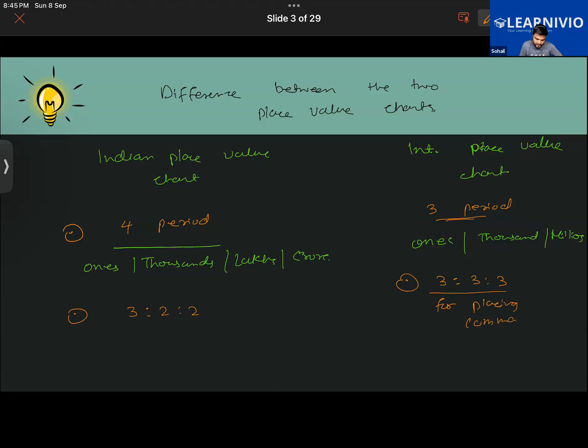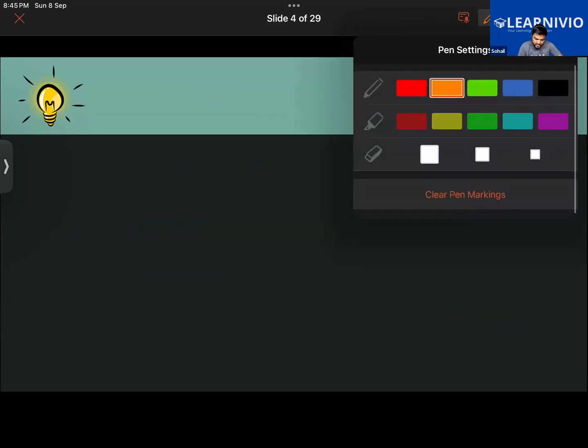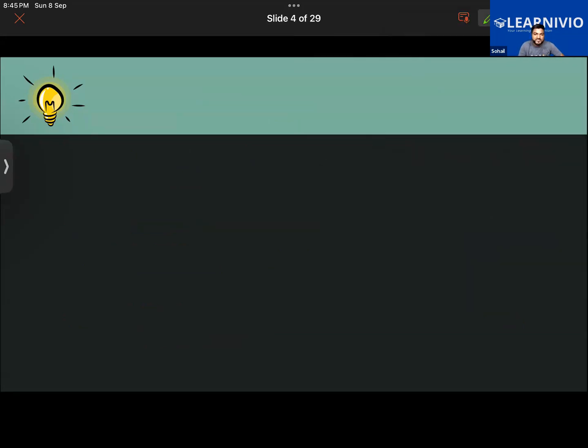Got the thing now, both of you? Yes. That is the thing. Okay, now we are going to solve some questions. First of all, you guys are going to place the commas at the appropriate places as per the international place value system. So the number is